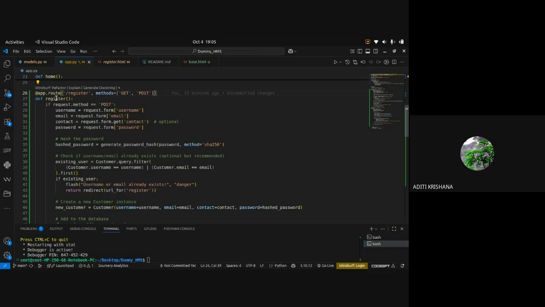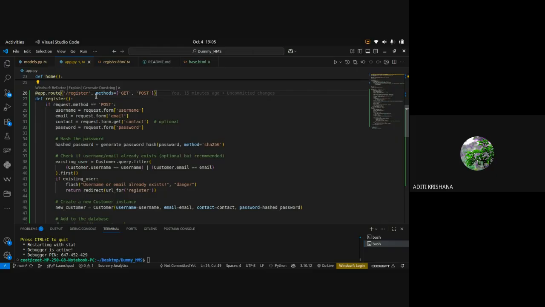So now comes the function. What am I doing inside the function? I am trying to do the registration, which means I am going to create something. So it will fetch the data from the front end and try to store the data in the database.